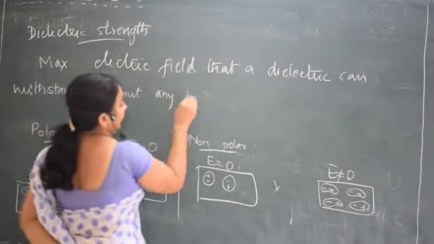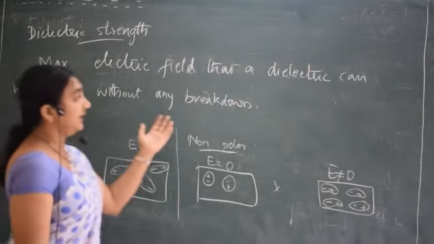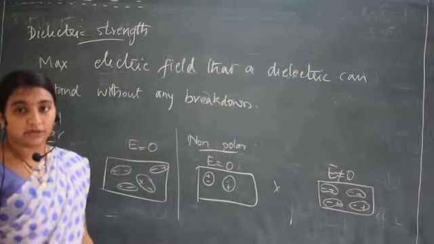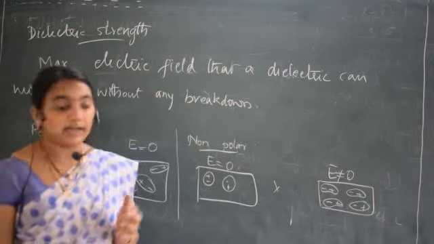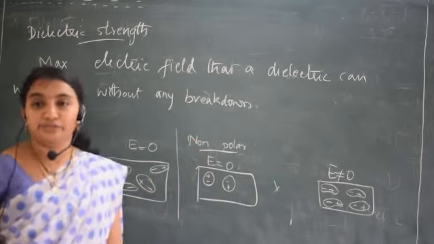So dielectric strength is nothing but the maximum electric field that a dielectric can withstand without any breakdown. How much it can withstand? Above that, it cannot withstand this external electric field.